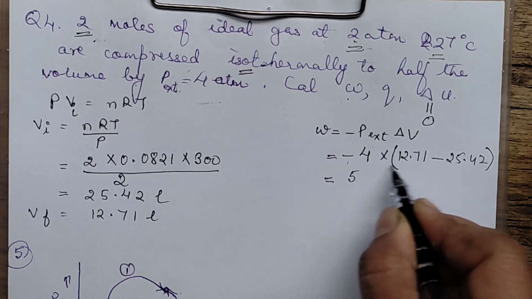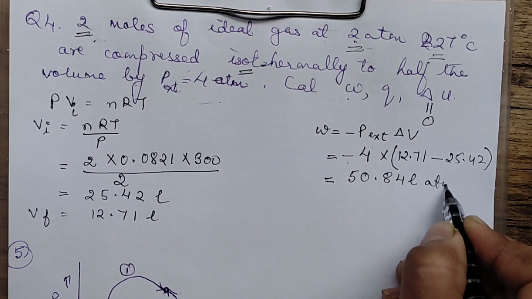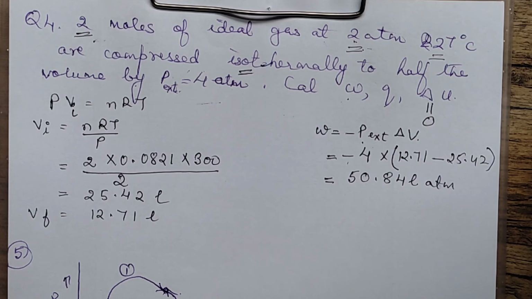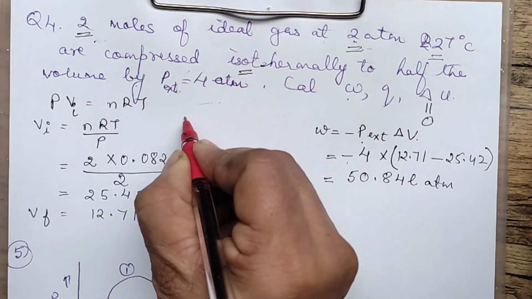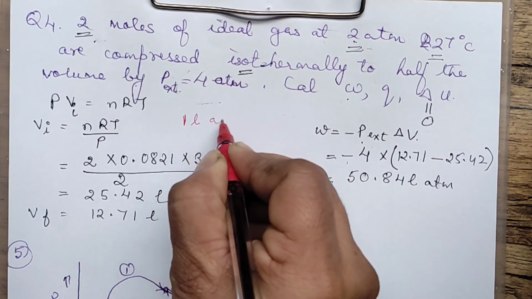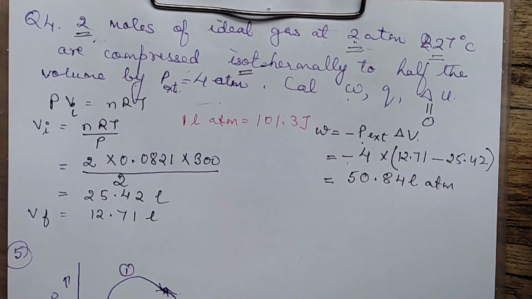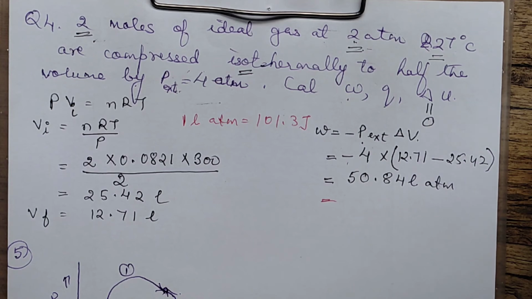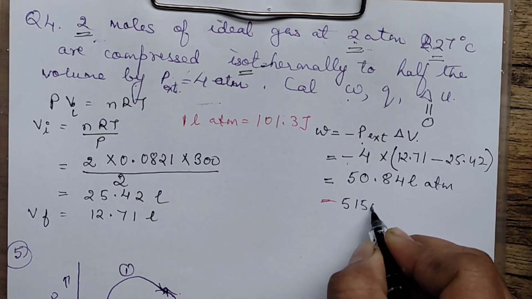You will get the answer when you solve it as 50.84 liter atmosphere. This is in atmosphere and this is in liter. And we have to convert it into joules. To convert that, if you remember, in the previous videos also I have told you that 1 liter atmosphere is equal to 101.3 joules. So this relation we will be using. You multiply this value with 101.3, and when you multiply this you will get 5150 joules.